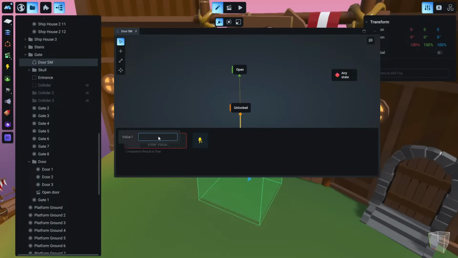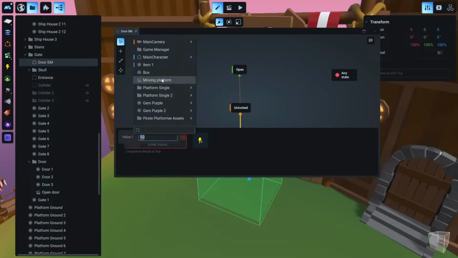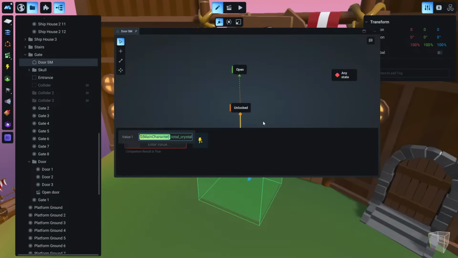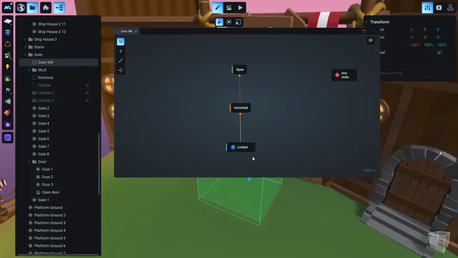Let's type $ sign again, and we go to our main character, and we go to the variables, and we locate the total crystals. Okay, and click enter. So now we want to compare the number of total crystals that the character has. And let's type here 2. So if the character continuously has 2 or more crystals, then the game will jump from the locked state to unlocked state. Okay, this is just the states. And in a few moments, we will connect this to animations.